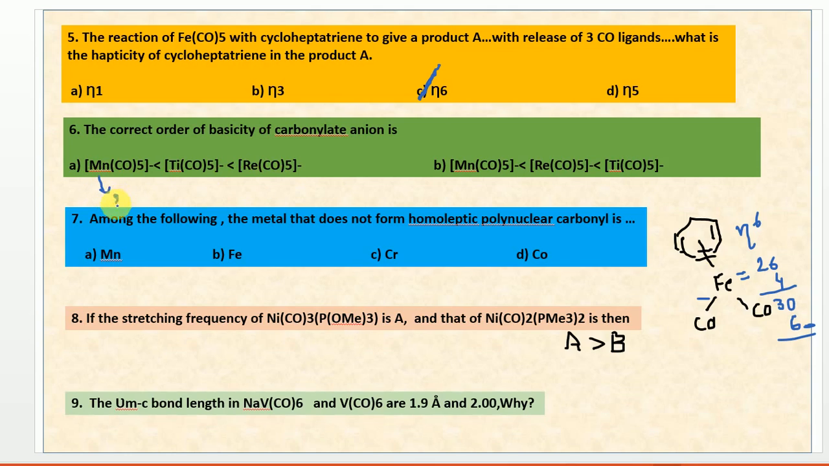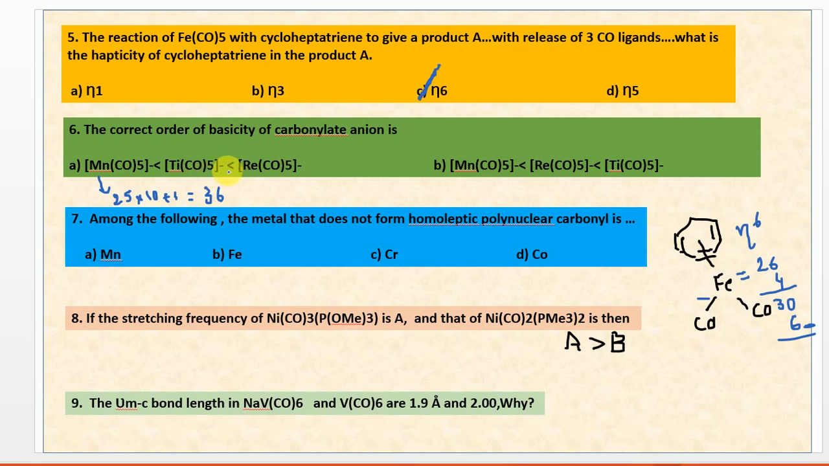As manganese has atomic number 25, and 5 multiplied by 2 is 10, and it has a -1 charge, so plus 1 extra electron for manganese. So in total it becomes 36. As it already obeys the 18 effective atomic number rule, or the 18 electron rule, you can also calculate. So it doesn't require to donate or to accept electrons.